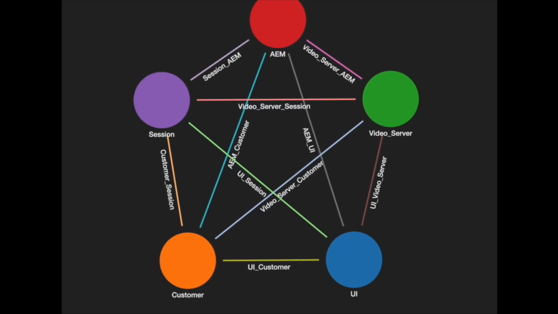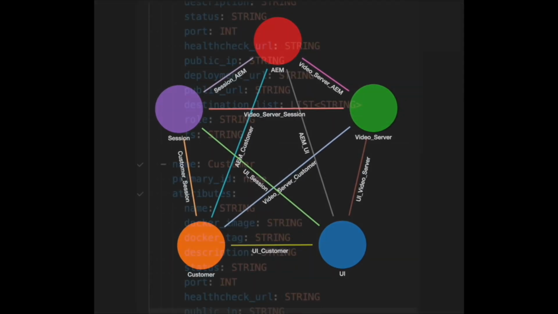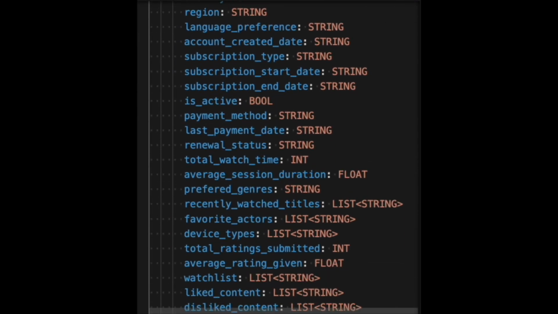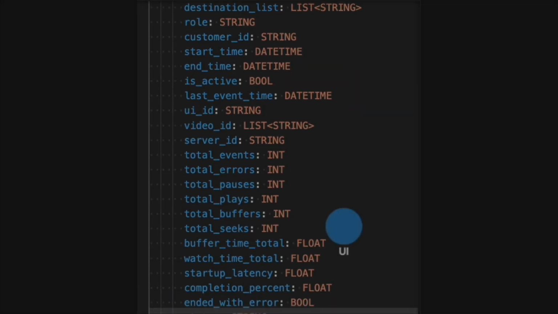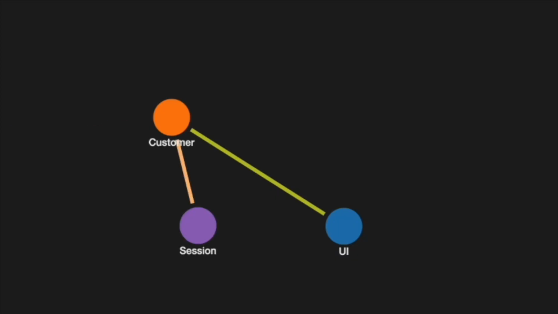Every AMOS application begins with defining its schema. In this case, we model several containerized service entities, each with a specific role. UI service, the user interface where viewers browse and play videos. Customer service tracks each user's identity and viewing history. Session service groups viewer actions into session data, providing continuity across visits.